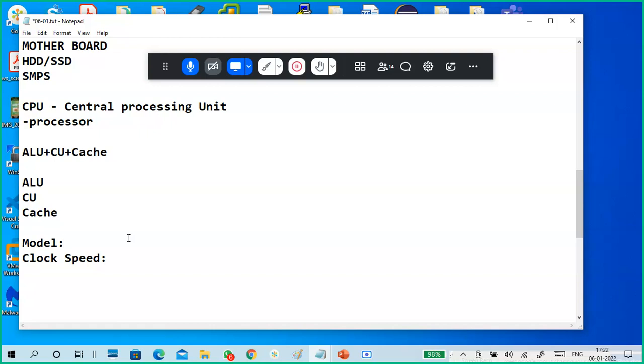Intel, AMD. CPU manufacturers are like this. The most famous is Intel. Next one is the AMD processor.